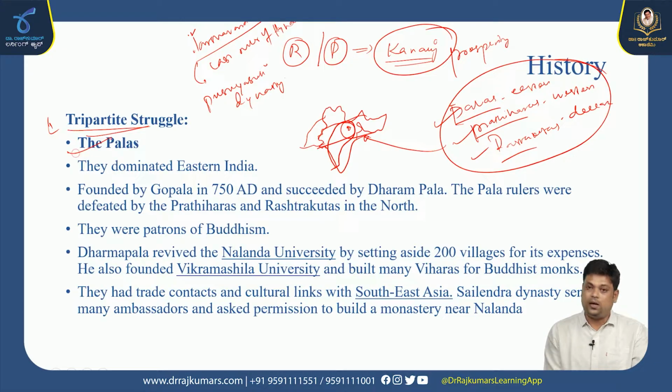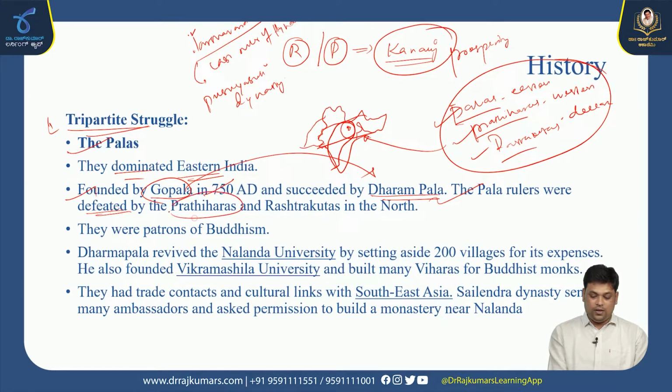We'll discuss the Palas. They dominated the eastern part of India. Gopala is the founder of the Pala Empire around 750 AD, and he was succeeded by Dharmapala. The Pala rulers were defeated by the Pratiharas and Rashtrakutas. It is not possible to understand the exact timeline of the rulers because, as I told you, it's a tripartite struggle. Each fought among the others and took control of Kannauj for some time, and again they would attack.